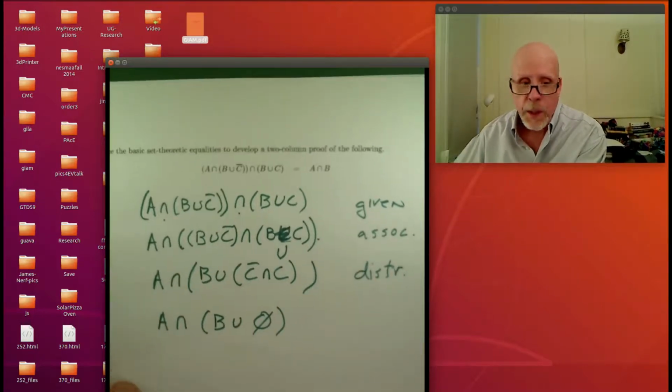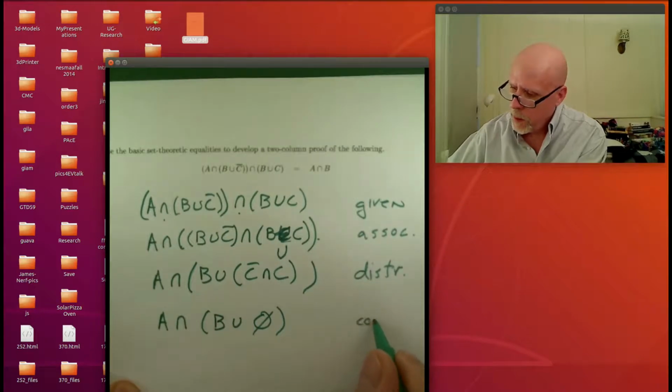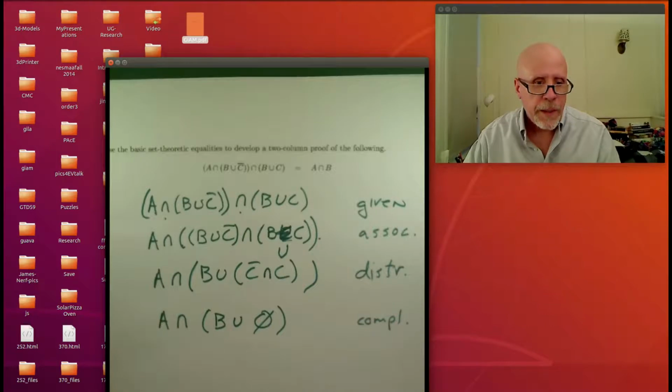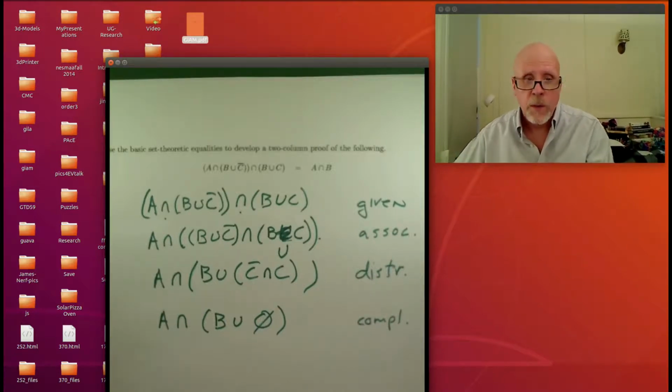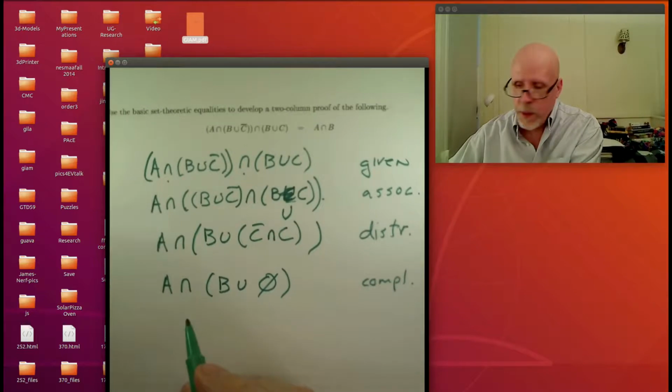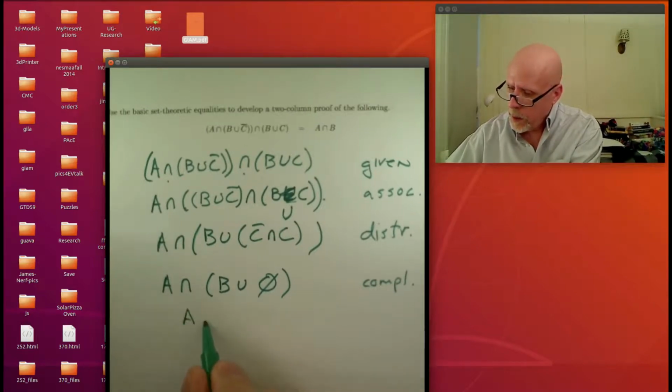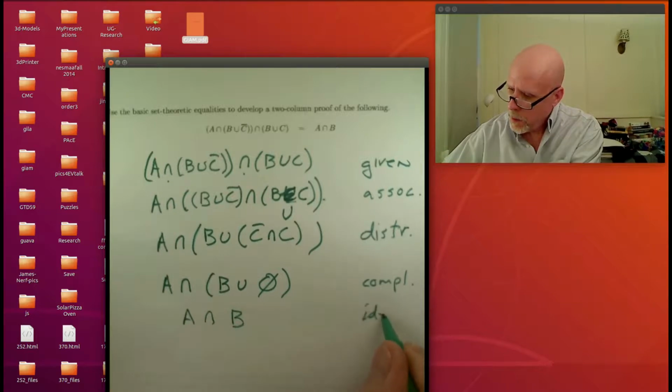That's complementarity. Then finally, unioning an empty set on with B doesn't really add any new elements to B. You still get B, the identity law. So here we get just A intersect B, using the identity law.